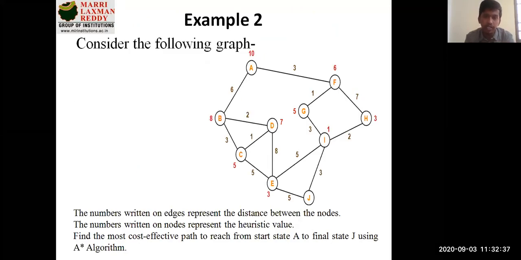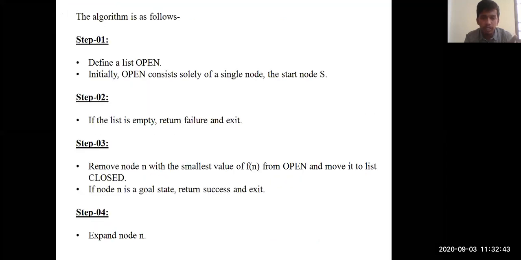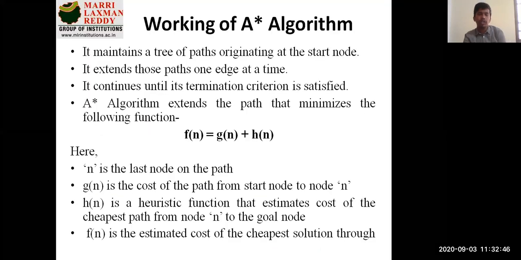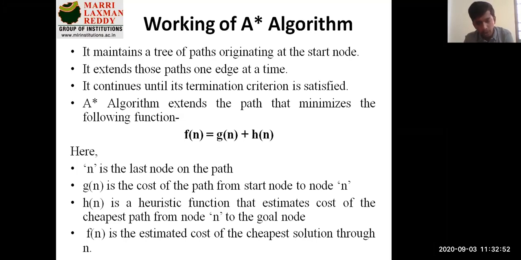What is 10? What is 8? These values will be given to you as part of the question. You just need to apply the logic and the formulas given here, and then give a solution. We will try to understand this with the example you are showing. Okay, and f of n is the estimated cost of the cheapest solution through n.